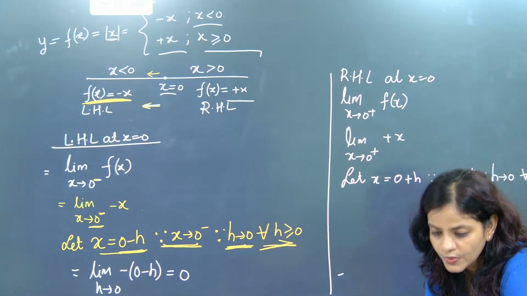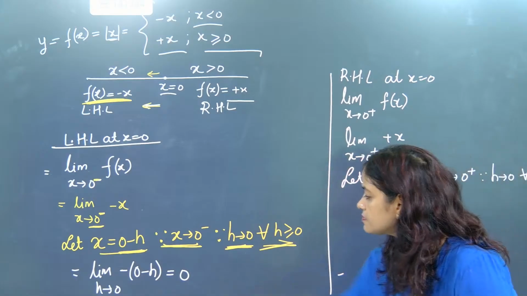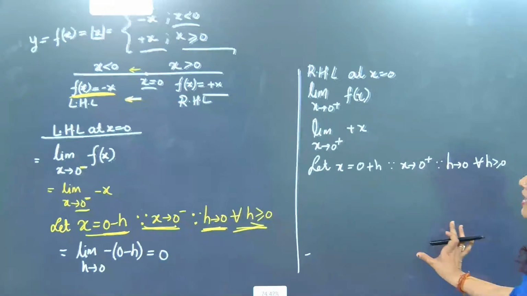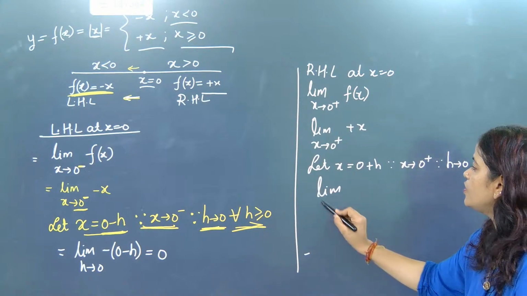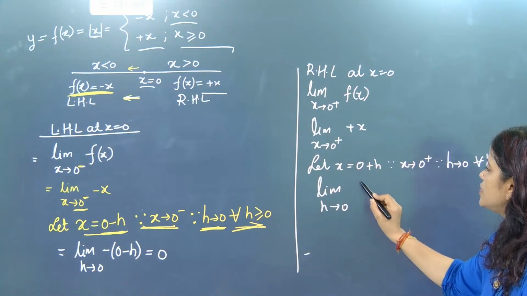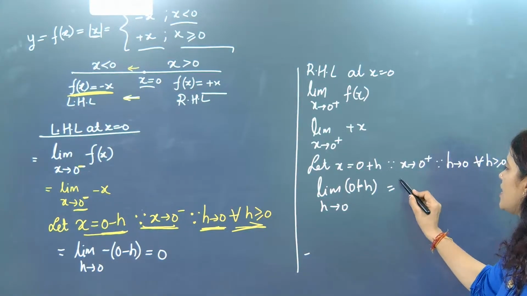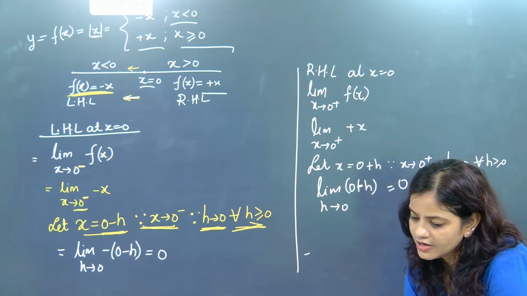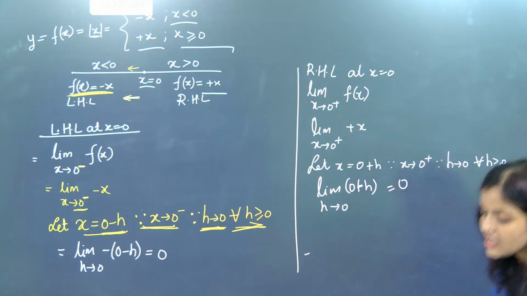So now beta, what we are going to do here, we learned a very important part. We learned that okay, the right side limit can also be found, so now we will put directly. Now we are going to put directly limit h tends to 0. Now this directly becomes 0 plus h. 0 plus h means 0 has come. That means the left hand limit and right hand limit are both equal. Absolutely correct, Shakti.